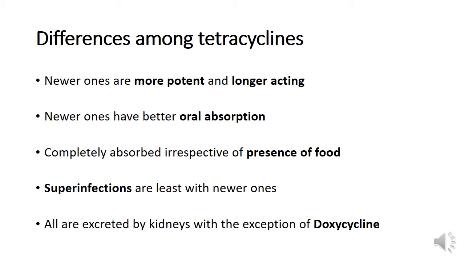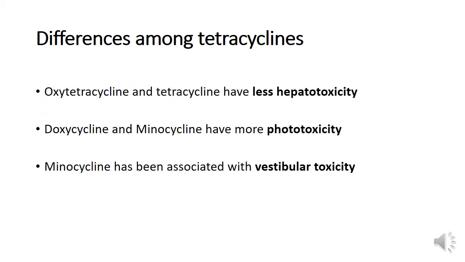All tetracyclines are excreted by the kidneys with the exception of doxycycline. The implication of this is that doxycycline is the tetracycline which is preferred in patients with renal insufficiency. Oxytetracycline and tetracycline have relatively less hepatotoxicity. Doxycycline and minocycline have more phototoxicity. Minocycline has been associated with vestibular toxicity, that is, it can cause ataxia, nystagmus, etc.